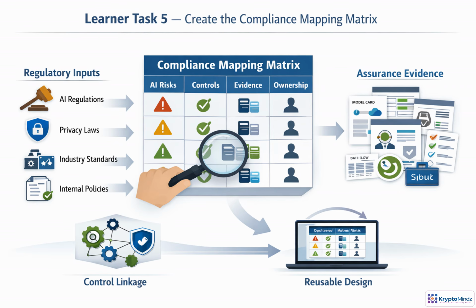The compliance matrix is where obligations become traceable. Start with requirements from AI laws, privacy rules, sector standards, cybersecurity expectations, and internal policies. For each requirement, connect the relevant AI risk, the control that manages it, the evidence that proves it, and the owner accountable for keeping it current. Include artifacts such as model cards, data lineage, approvals, tests, incidents, and vendor attestations. Built well, the matrix becomes a reusable asset, not a one-time checklist.